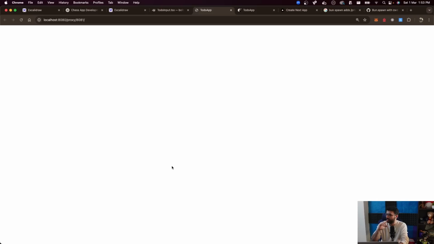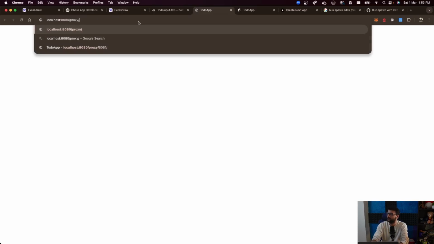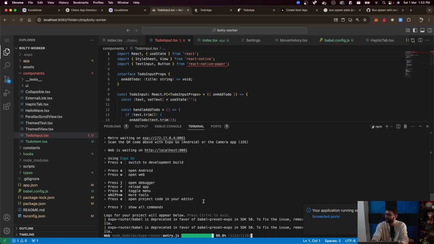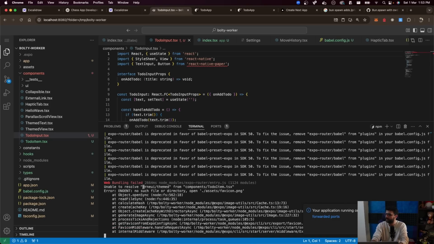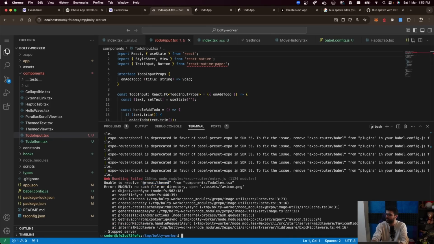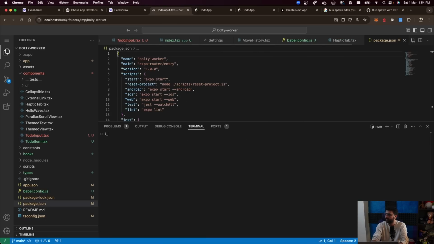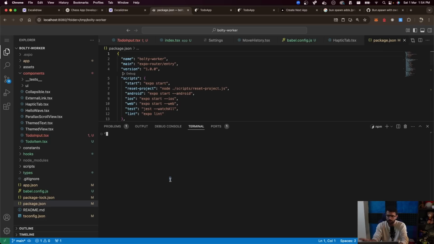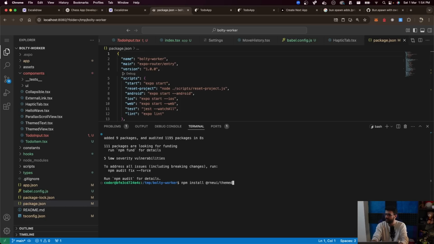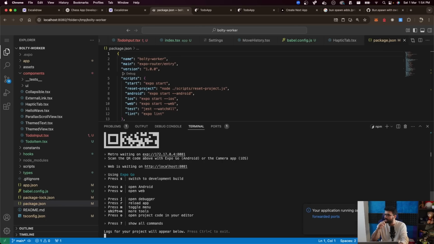All right, let's wait for it. Localhost colon 8081. Again, another dependency I did not add. Do these already exist in package.json? They don't. So yeah, somehow the npm install command got interrupted. We'll debug why that is. My guess is because we ran too many things together, and we should make sure we're running them sequentially, only one after the other. That's my guess. All right, let's try that one more time. Another dependency that I had to add manually.